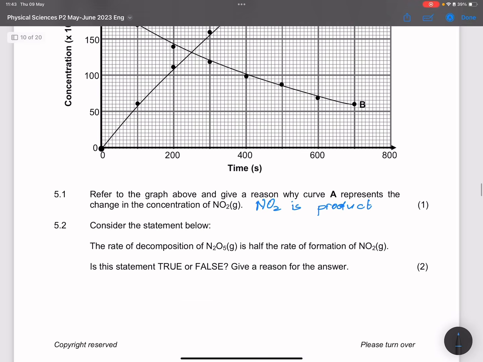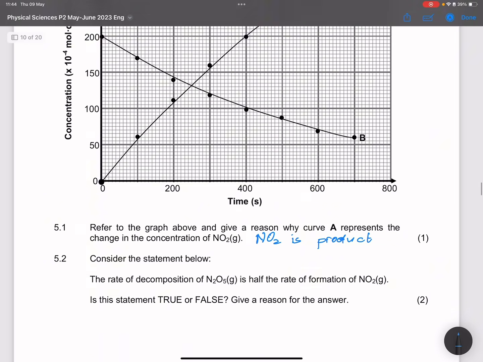They say consider the statement below. The rate of decomposition of dinitrogen pentaoxide is half the rate of formation of nitrogen dioxide. Is this statement true or false? And we need to give a reason for our answer. Now let's go back to the reaction.